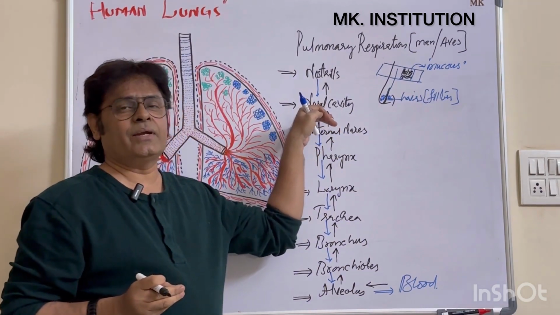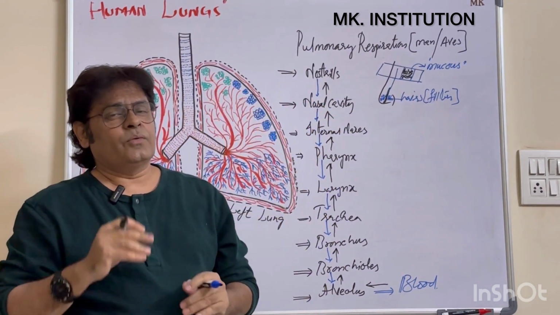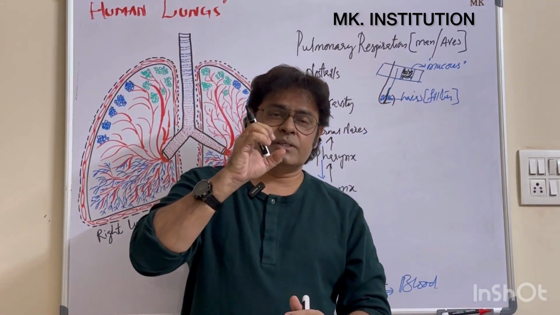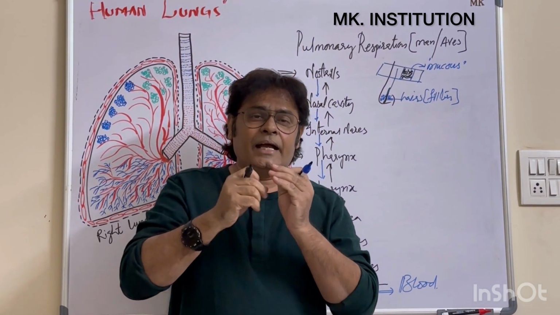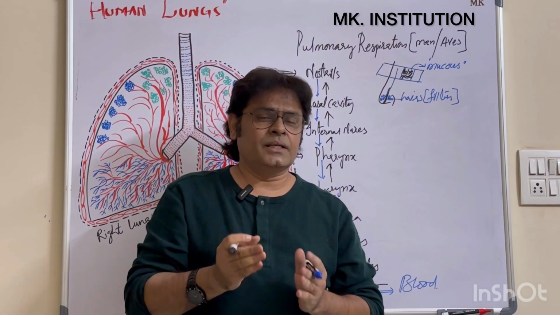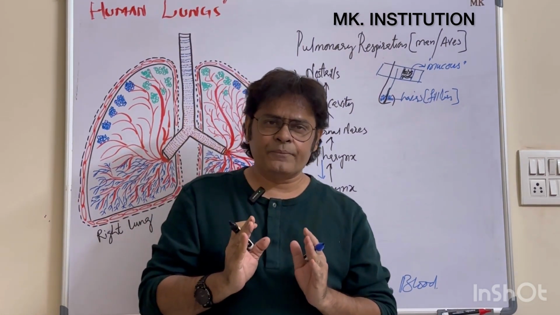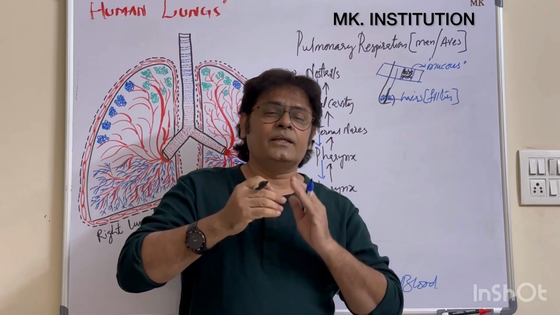What is present in the nasal cavity? The mucus chamber. And what is the mucus chamber doing? It traps the dust particles, and it humidifies the air. The main work of the mucus chamber is that it traps the dust particles and humidifies the air.